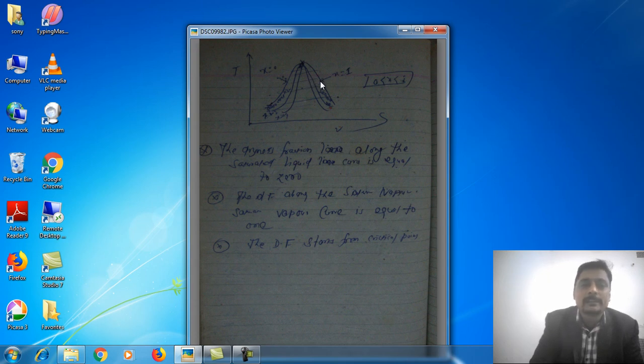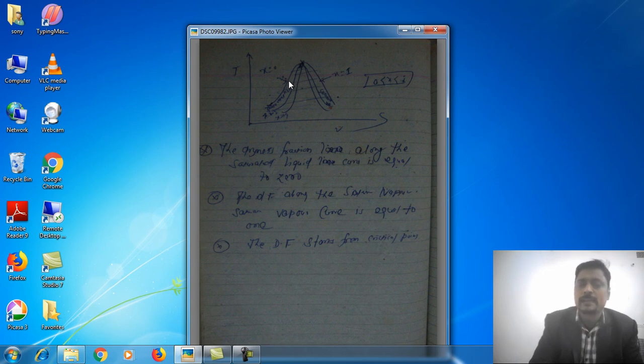At this point, there is no liquid part, so only vapor will be there. The dryness fraction will be 1, because x is equal to mass of vapor divided by mass of liquid plus vapor, and at this point the mass of liquid is 0, so this will be mass of vapor divided by mass of vapor, so the dryness fraction will be 1.